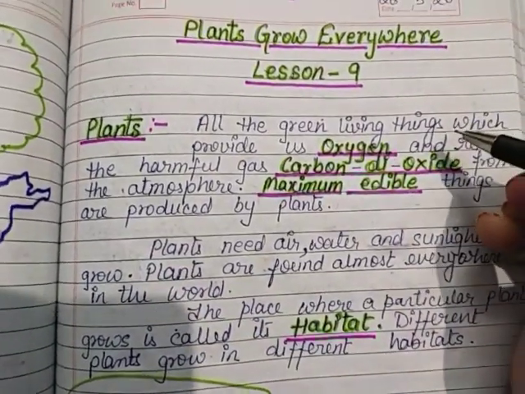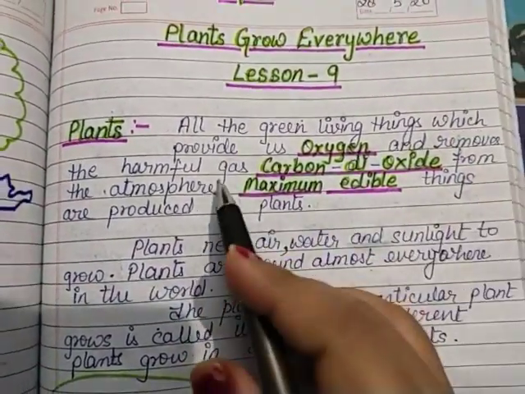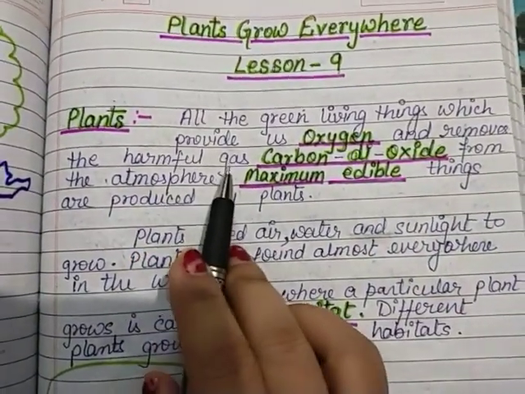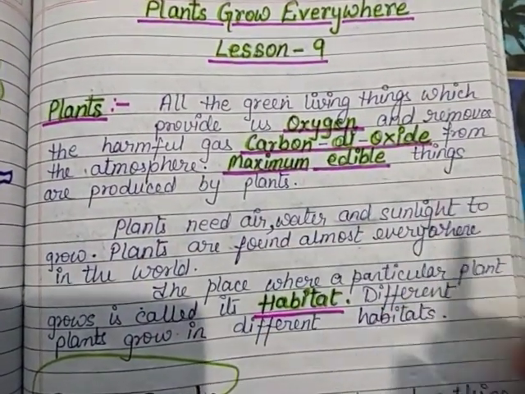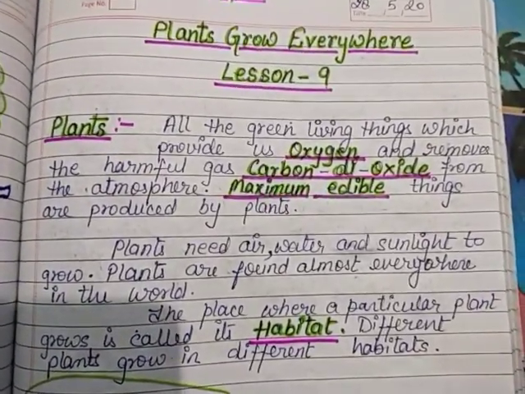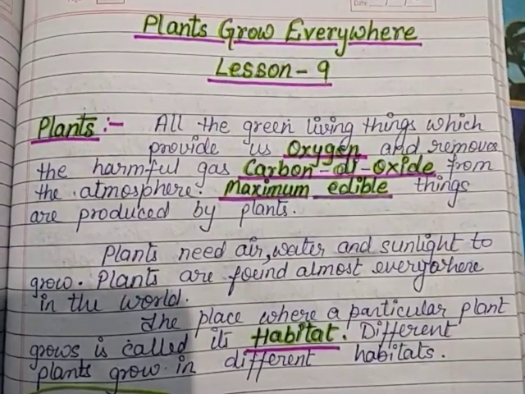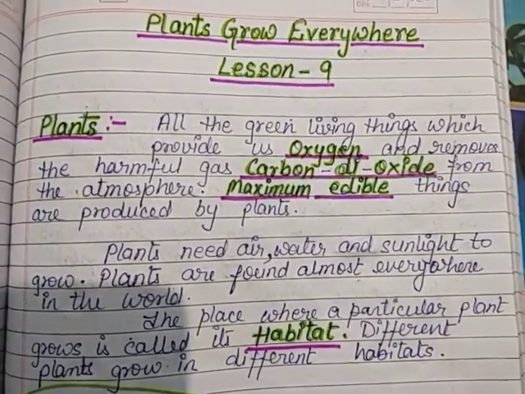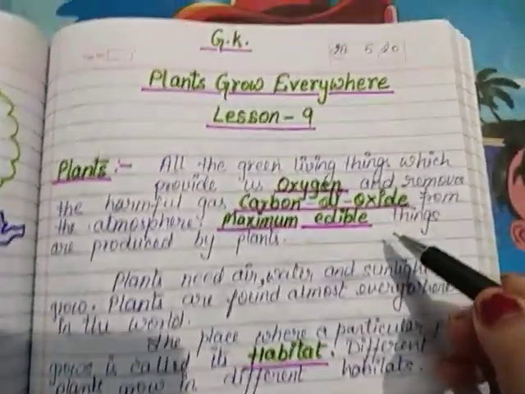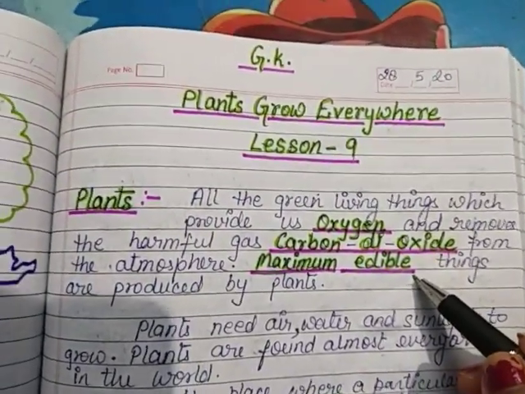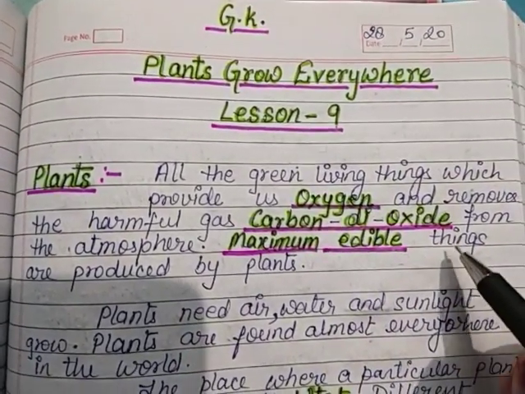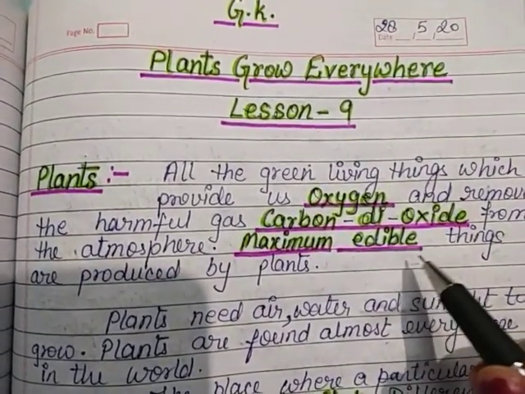So basically all green living things which provide us oxygen and remove harmful gases, carbon dioxide, from the atmosphere. Maximum edible things are produced by plants. What are edible things? Edible things are the materials or the food items which we get from the plants and which are eatable, which we can eat.